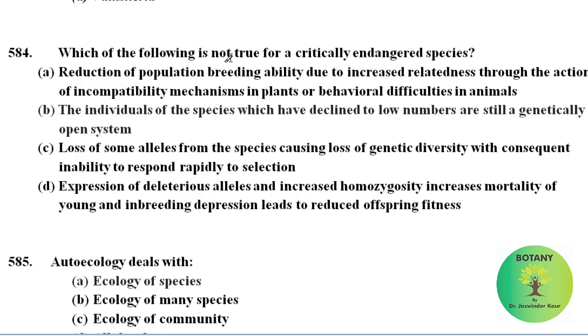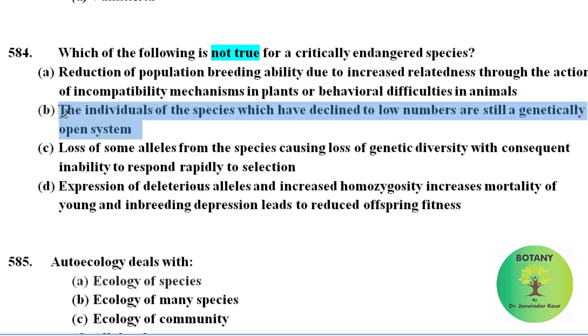Which of the following is not true for a critically endangered species? We have to find the not true statement, that is the false statement. Among these, the individuals of a species which have declined to low numbers are still a genetically open system. This is the incorrect statement regarding critically endangered species, and all other statements are true.